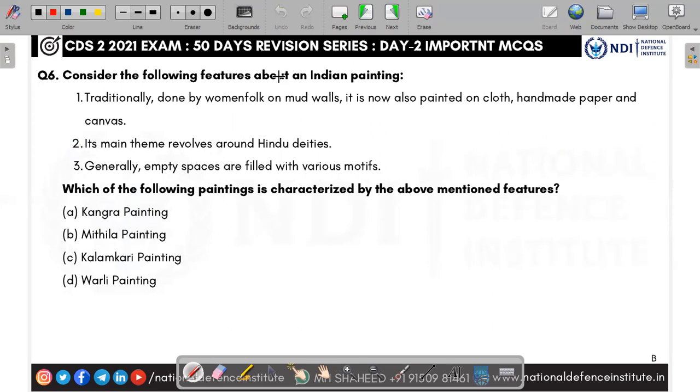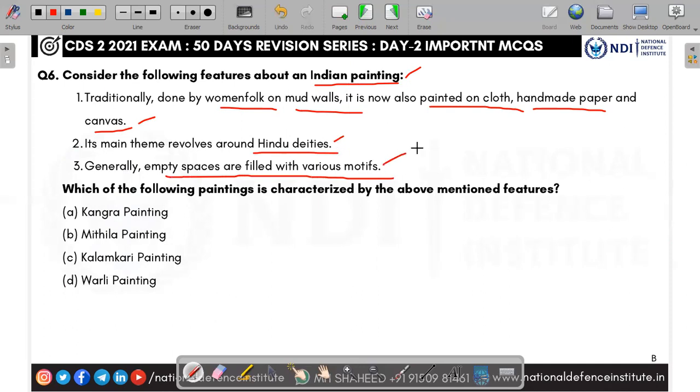Consider the following features about an Indian painting. The options given are: traditionally done by women folk on mud walls, and now painted on cloth, handmade paper, and canvas. The main theme revolves around Hindu deities. Generally, empty spaces are filled with various motifs. Which of the following paintings is characterized by the above-mentioned features? Here, it is Mithila painting. So Mithila painting fits all these attributes.